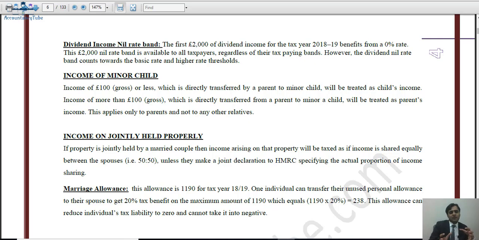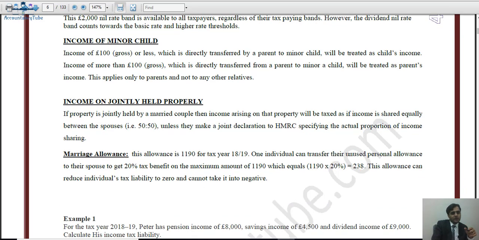However, if he is really interested in saving the tax, he might not be interested in transferring some amount to another relative, because they might run away with the whole money. He was just worried about the tax, and eventually he might lose all of his money. So that's why this rule is there, so that no one can avoid the tax.